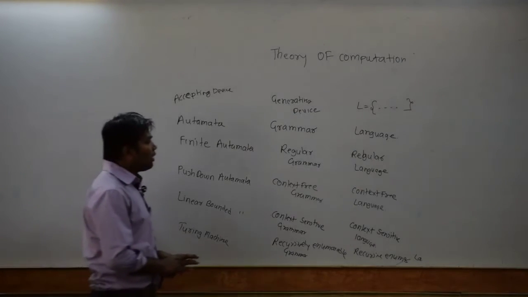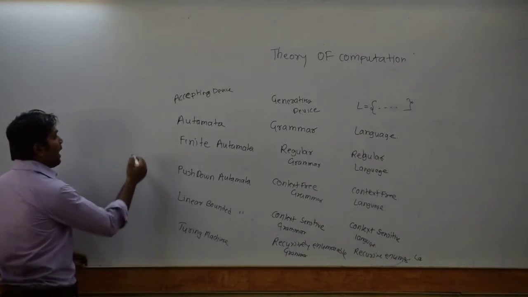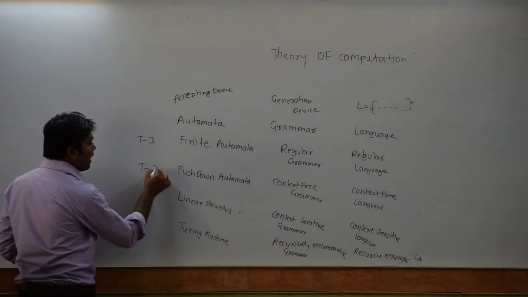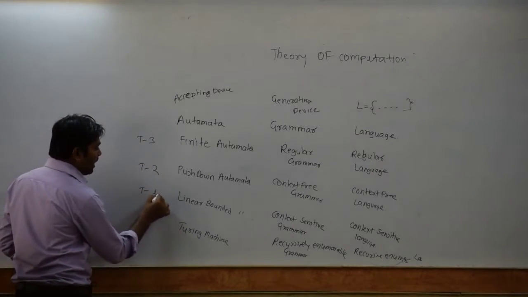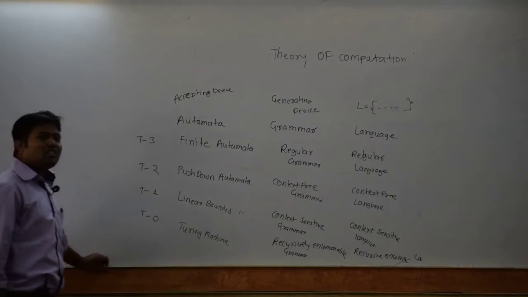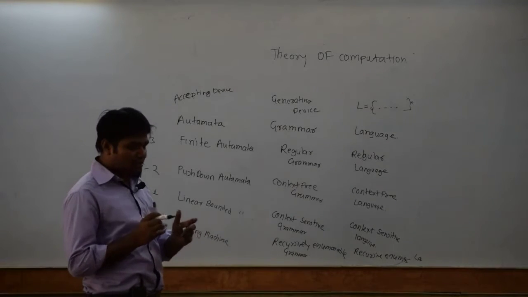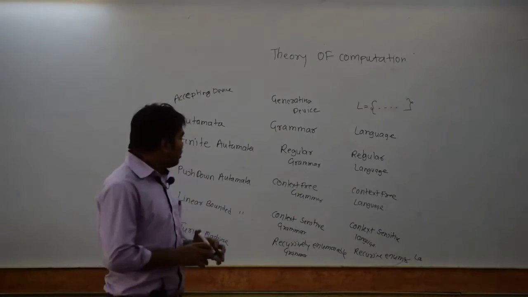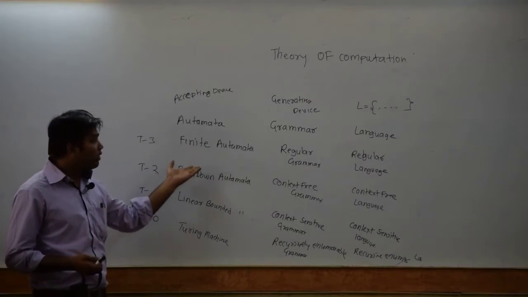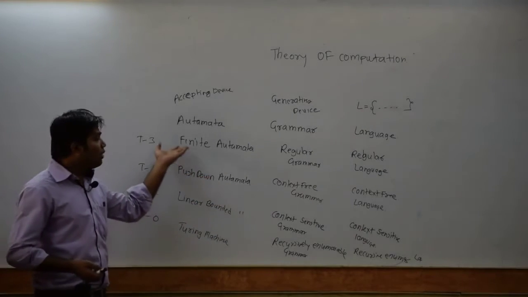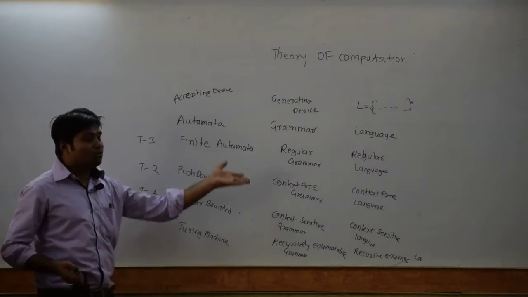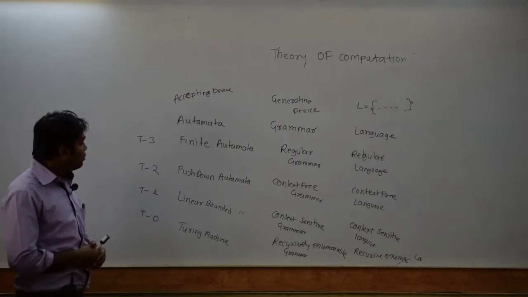So this is also called type T3. This is called type T3. This is also called type T2. This is also called type T1, and this is also called type 0. So these are the four types. This is an overview of what you are actually studying in this subject. In unit 1 you are going to discuss finite automata, and in unit 3 pushdown automata. So you are going to study these automata unit-wise, and also the grammars, right? So this is just an overview.